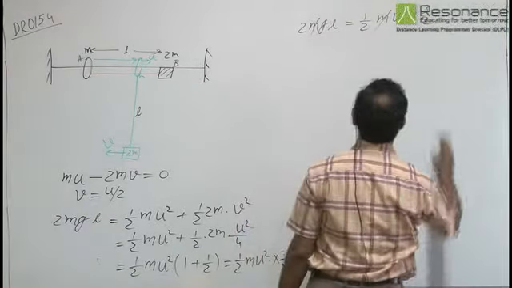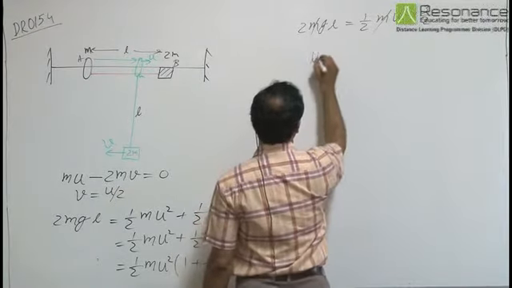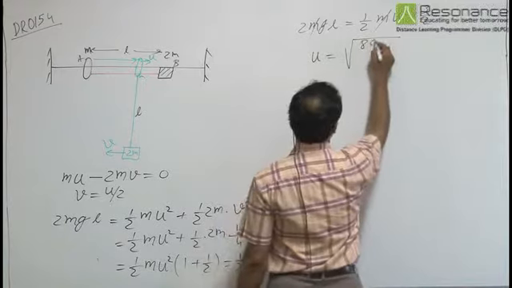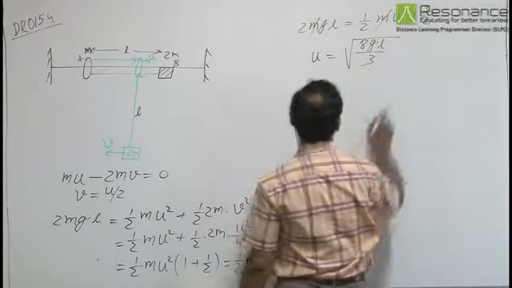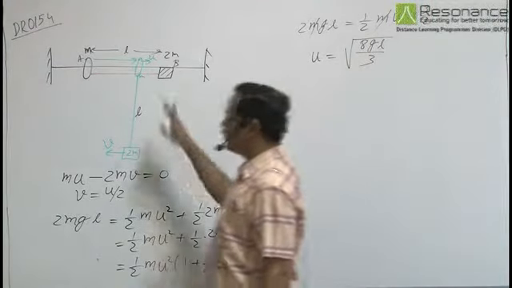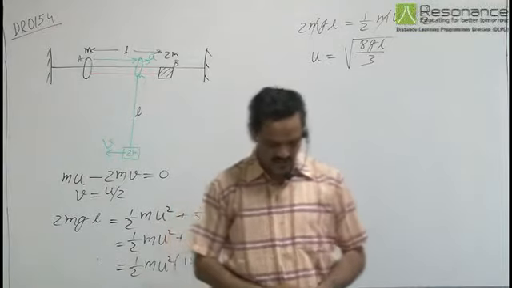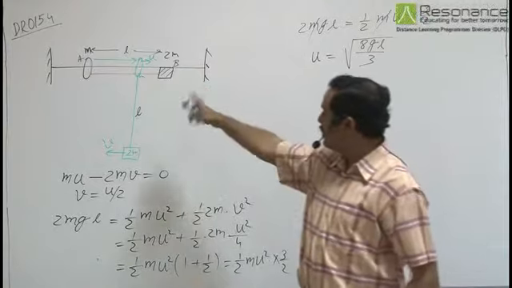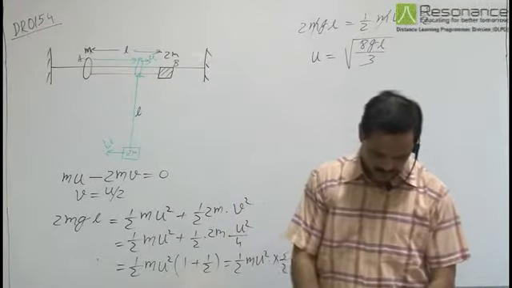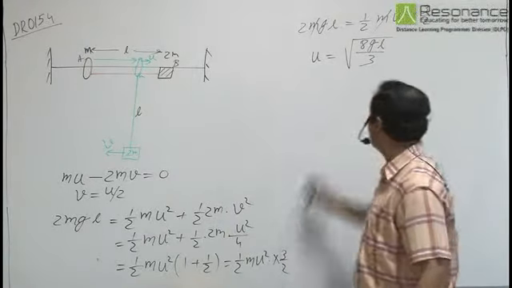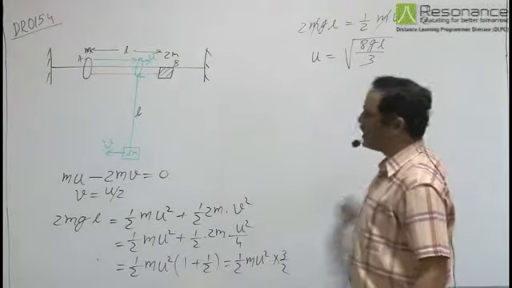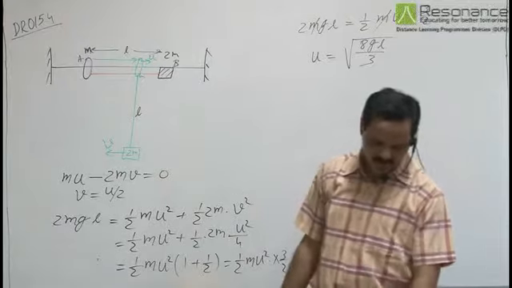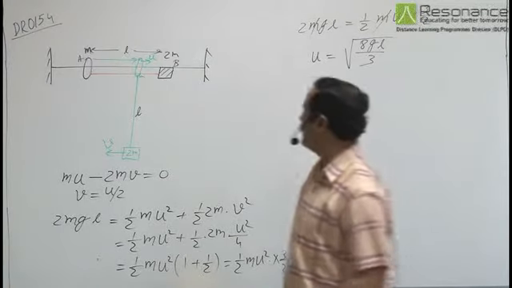The m is cancelled, so we have u equal to under root 8gl by 3. So the speed of the ring at the moment when the string becomes vertical is under root 8gl by 3. Now the second part says: tension in the string when it becomes vertical.